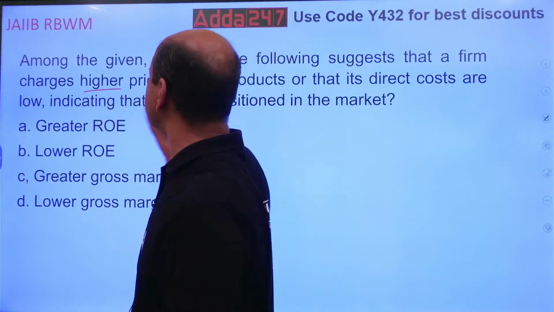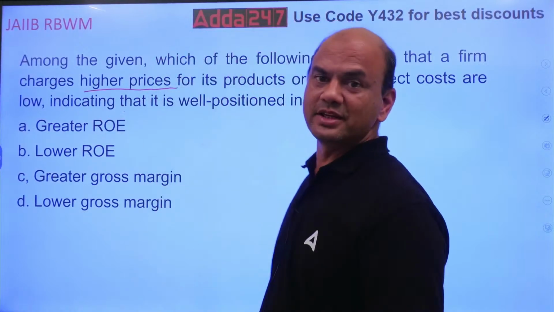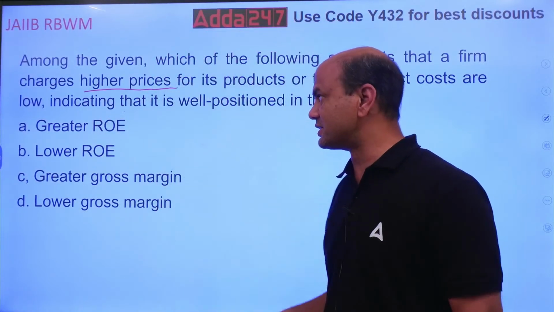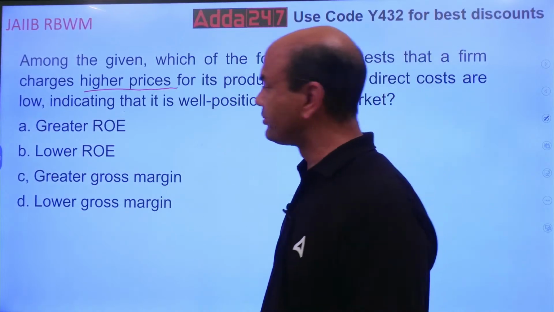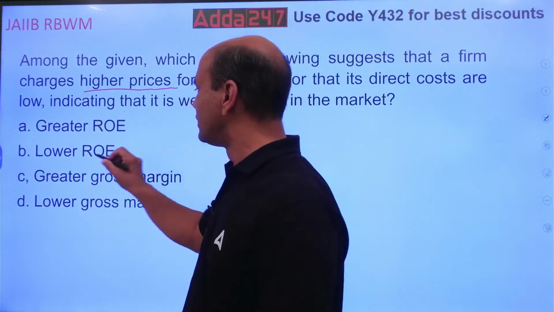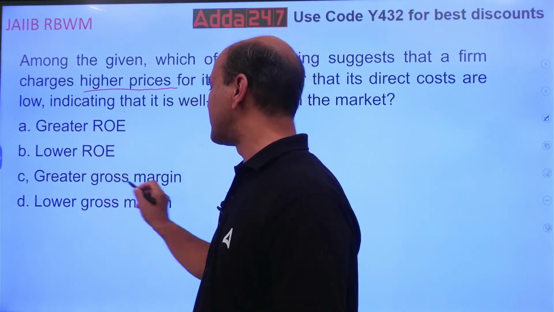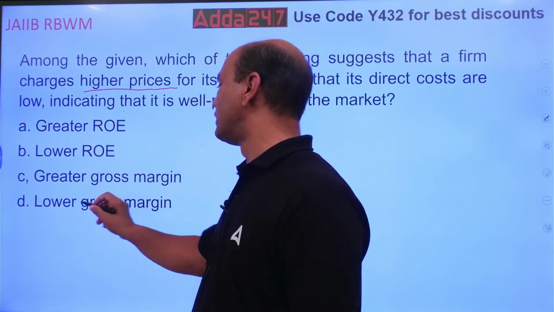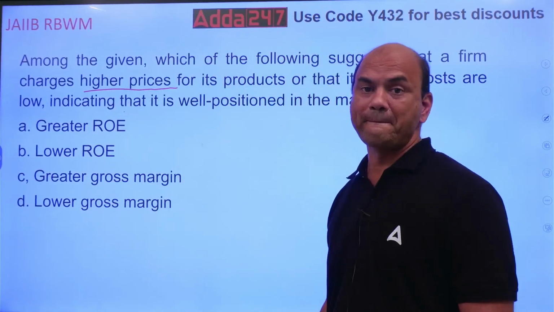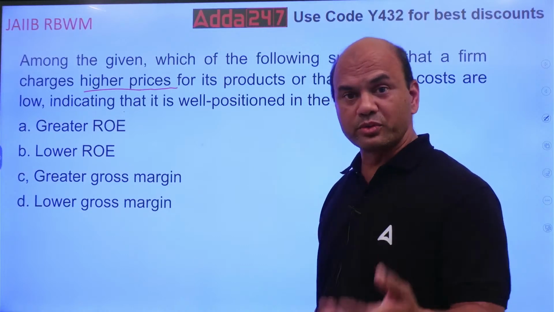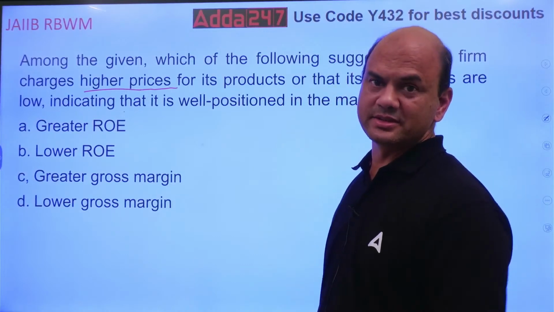Higher prices, in which ratio will you get higher prices? Greater ROE, return on equity, lower ROE, greater gross margin or lower gross margin. So which will show you that you are charging higher prices.